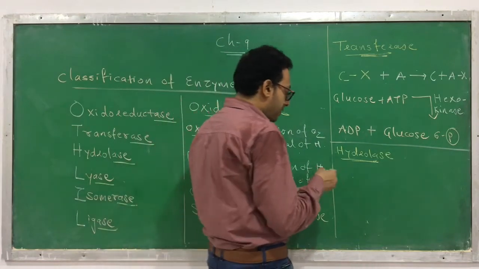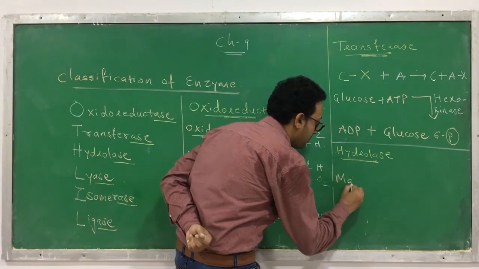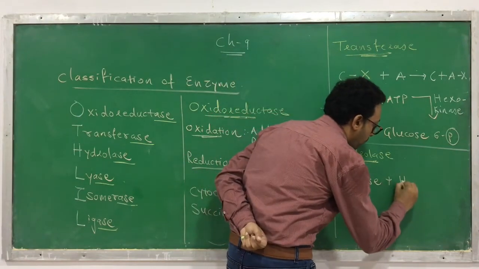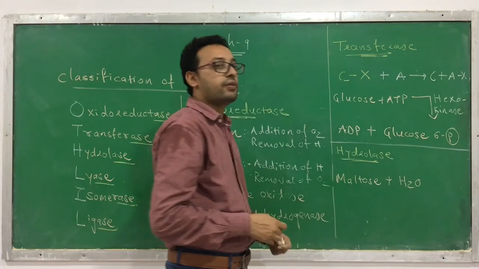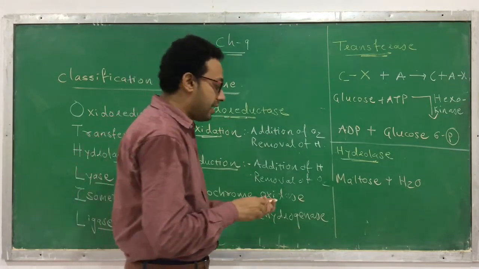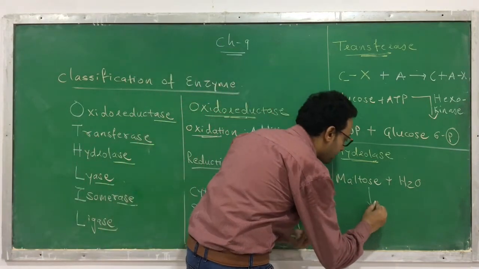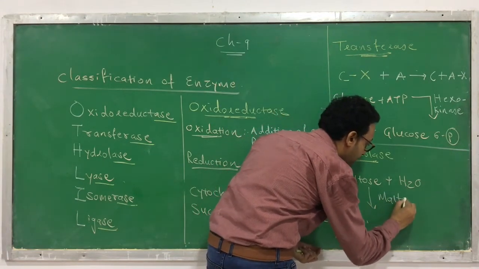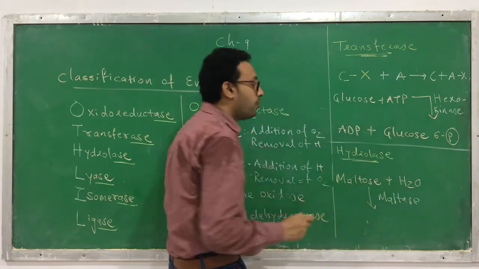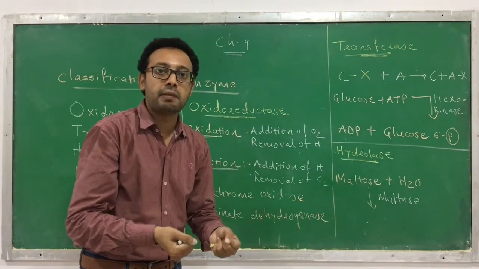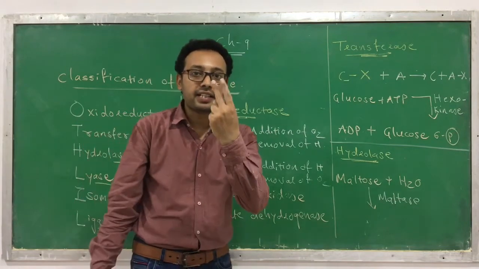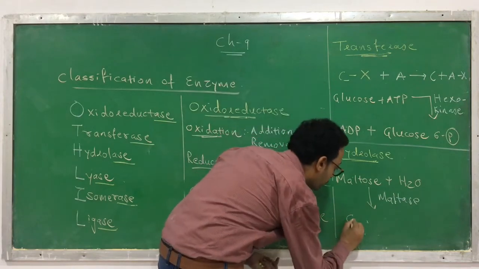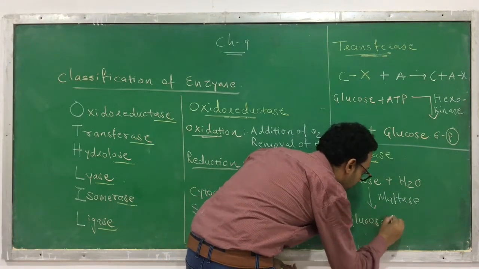Like for an example, I will give you an easy example. You know that maltose. Okay, maltose plus water. This is a water because here the breakdown takes place in presence of water. Maltose plus water in the presence of enzyme called as maltase. This is an enzyme which will catalyze. So here the maltose molecule gets broken now, and you know that what is a maltose? Maltose is a disaccharide. It contains 2 units of monosaccharide. So it breaks and it forms glucose plus glucose.